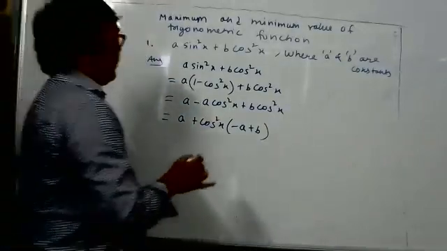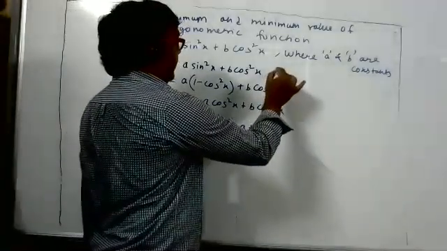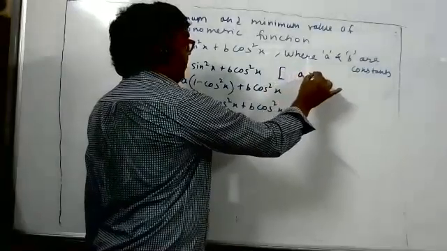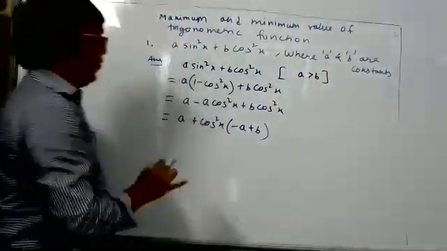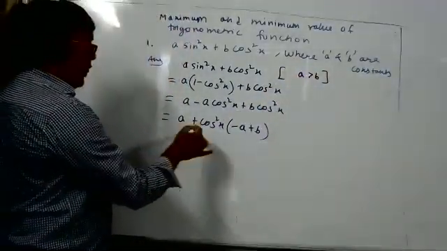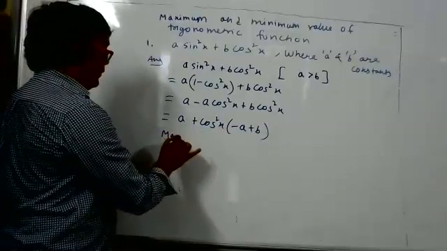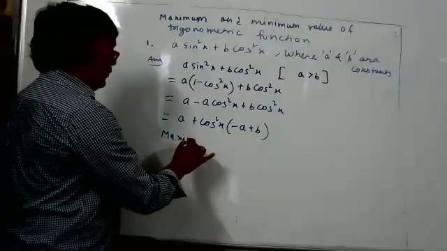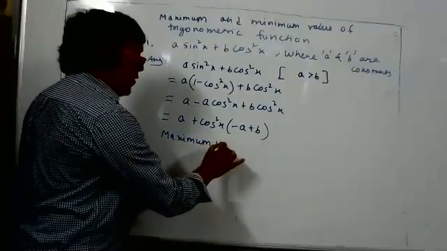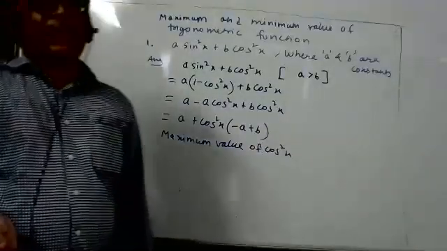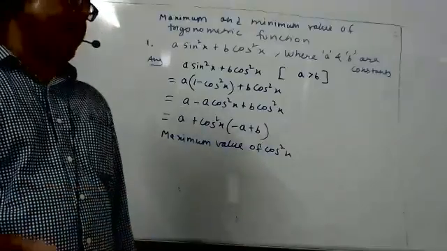Now, what case are we taking here? Case 1, here the case is a is greater than b, but don't write that, students. So now what is the maximum value of cos²x? Anybody knows the maximum value of cos²x? 1. The cos θ value will vary from where to where? −1 to 1. So the maximum will be 1 only.